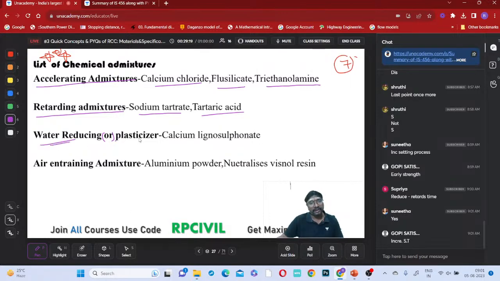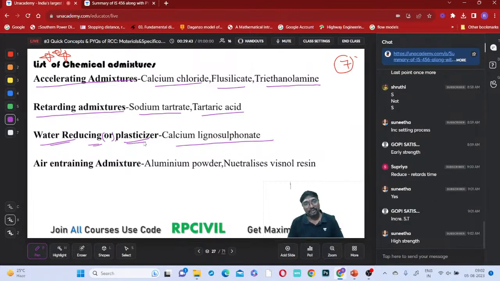Water reducing admixtures or plasticizers, calcium lignosulfonate, this is the element we are using. So water reducing admixtures or plasticizers, what does it mean? Even with lesser water they will make the concrete plastic, which means they will make it loose. Water content is lesser, but this admixture will improve the workability conditions. Mainly plasticizers will be used for workability conditions only.